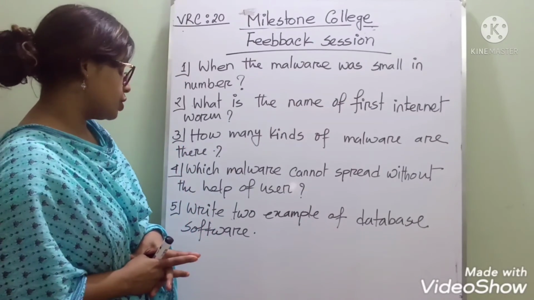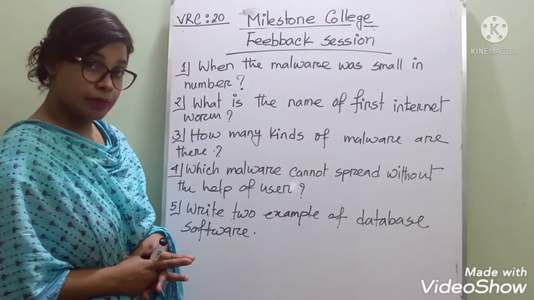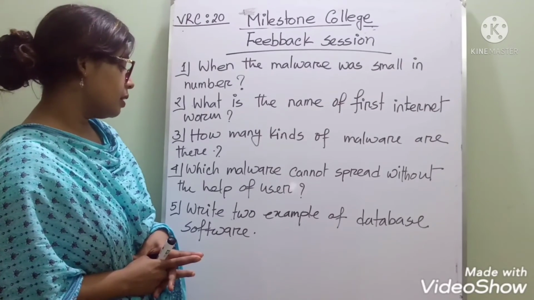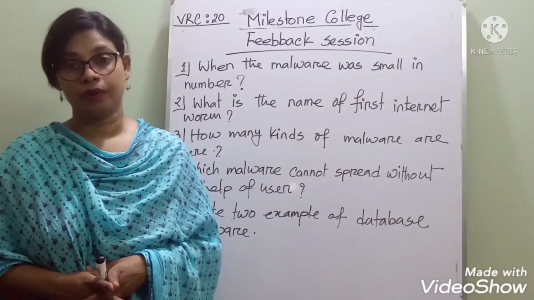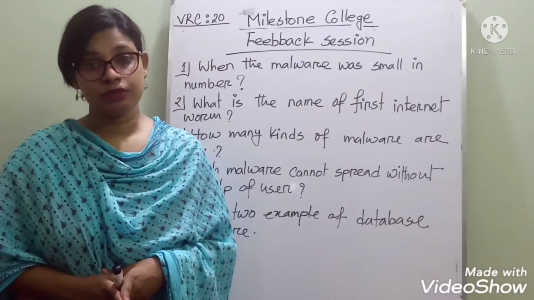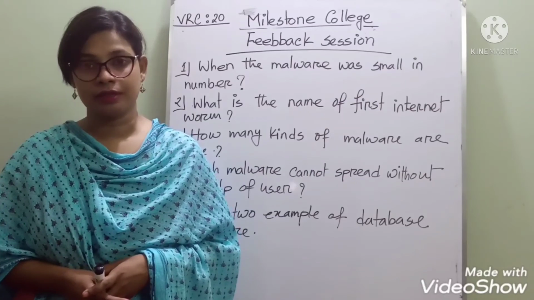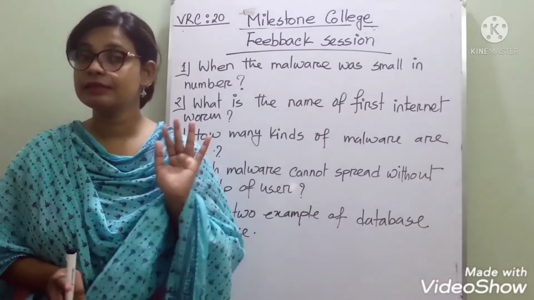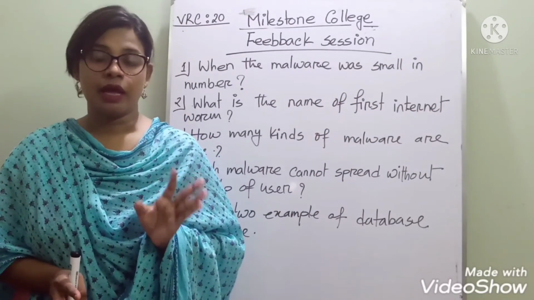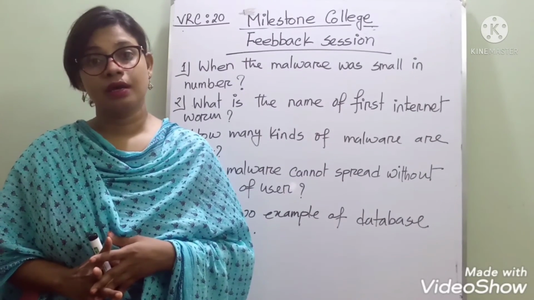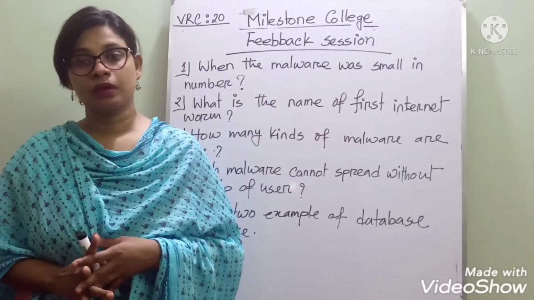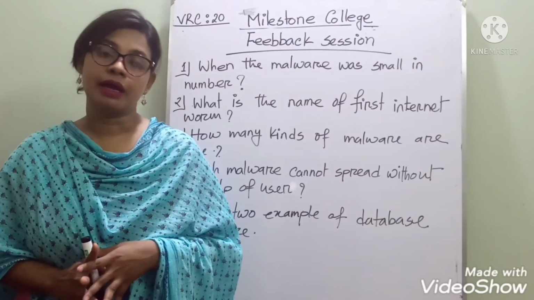And the last question, number 5, write two examples of database software. Okay, tell me one thing, what kind of software is database software? Yes, it is application software. And the examples of database software are MySQL and Oracle.